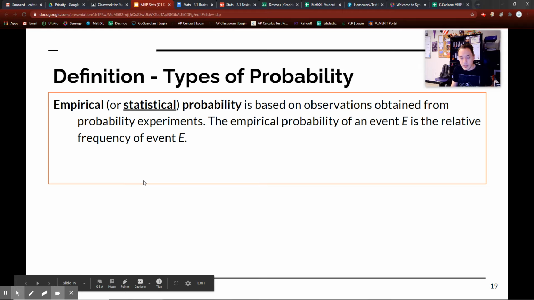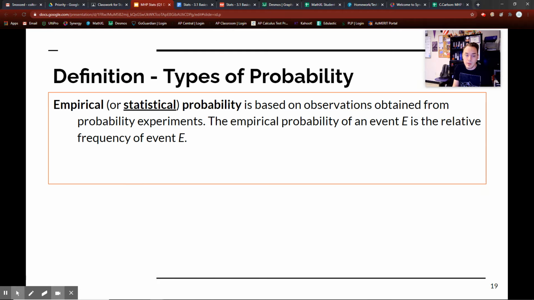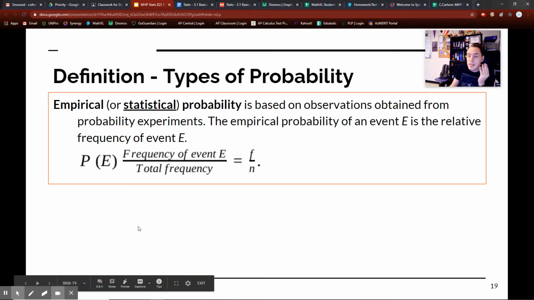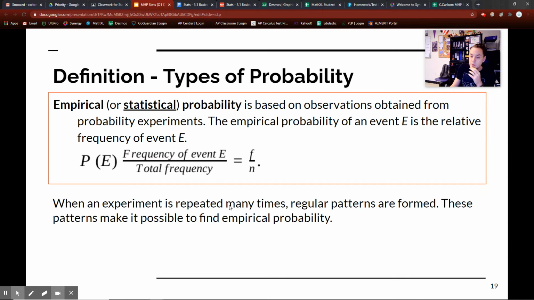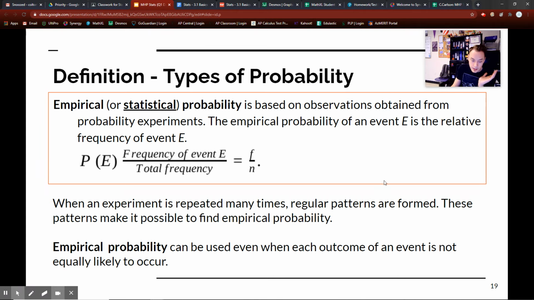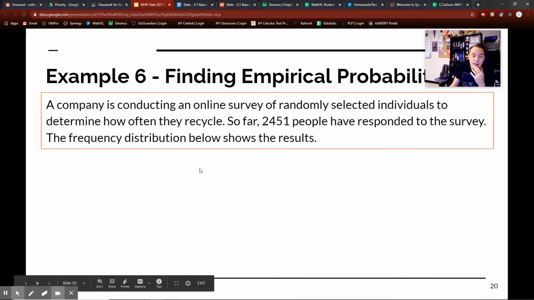Now let's get to empirical probability. Empirical probability is my second type of probability. It's also what we call statistical probability. It's observing the actual events of certain things. So it's really just how many times something occurs over the total number of times it occurs. When an experiment is repeated many times, regular patterns are formed. These patterns make it possible to find empirical probability. That means empirical probability can be used even when each outcome of an event is not equally likely to occur. You don't really need to know that too much, but let's go to an example.